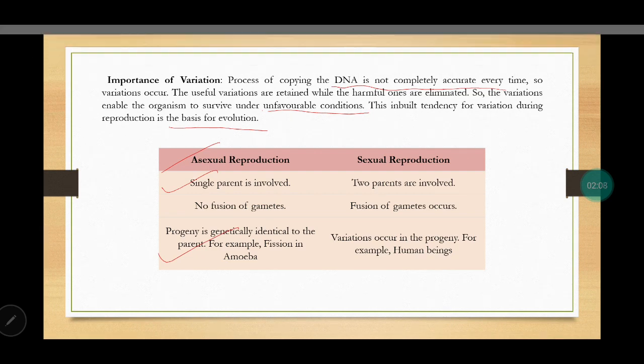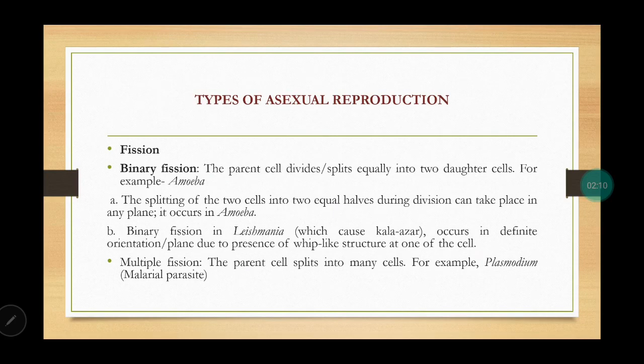So let us look at the types of asexual reproduction. Firstly, fission. Fission means splitting. One type is binary fission. Binary means two, when the parent divides into two daughter cells, like in amoeba. Now, sometimes the cell is divided into two equal halves in one plane. At other times, in some other plane, like in Leishmania, we will see longitudinal binary fission happens.